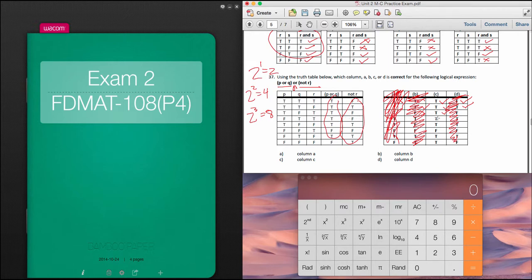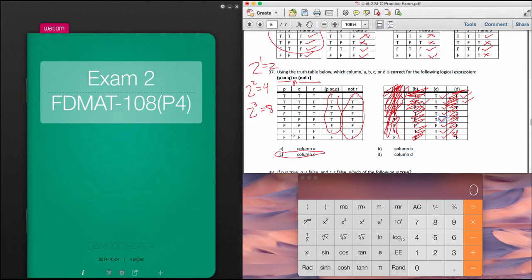True, false should be a true. Good. True, true, true. False, false. So that one's going to be false because remember, neither one are true. And actually, that actually was good. So we'll put a check mark. True, true, true. Yep. And false, true, true. Good. So C is my correct answer, and so I can come down and circle C.